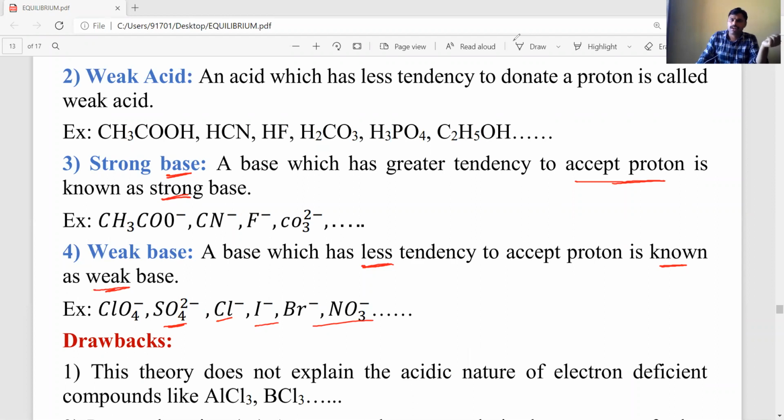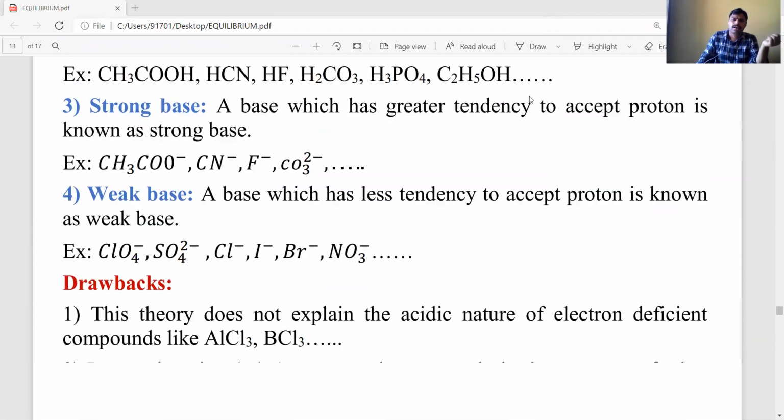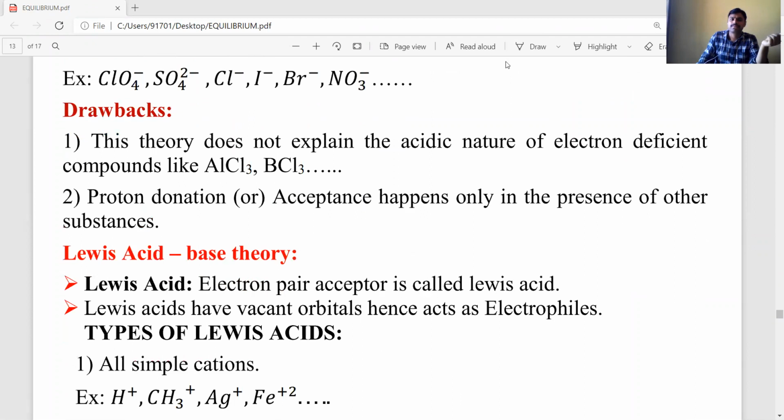Now, what are the drawbacks of this Bronsted-Lowry acid-base theory? The main drawback is that this theory does not explain the acidic nature of electron deficient compounds or molecules like AlCl3 and BF3. Their acidic nature cannot be explained. Next, to observe Bronsted acidic or basic nature, meaning proton donating or proton accepting tendency, another substance must be present.